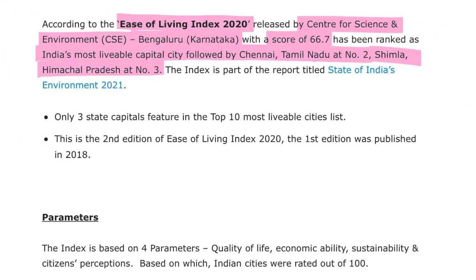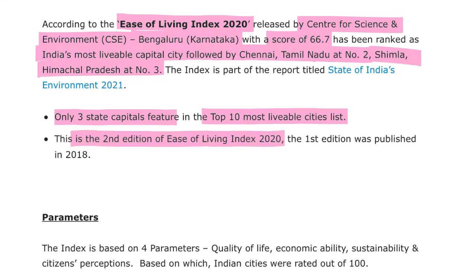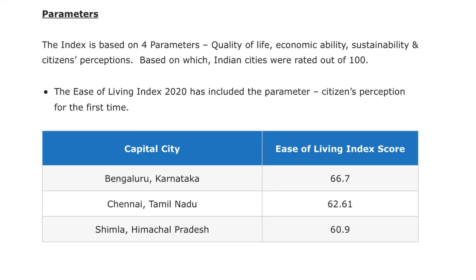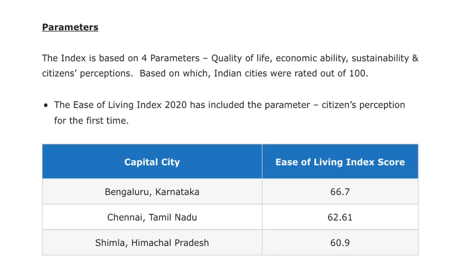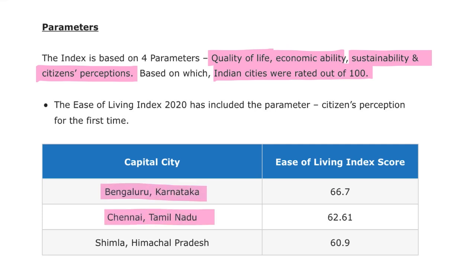Alright, then next is only 3 state capitals feature in the top 10 most livable cities list. This is the second edition of Ease of Living Index 2020. The first was published in the year 2018. There are certain parameters that you need to look for, such as quality of life, economic ability, sustainability, and citizens' perceptions, based on which India's cities were ranked out of 100. In this particular index, the top was Bangalore, Karnataka, second Chennai, Tamil Nadu, third was Shimla, Himachal Pradesh.